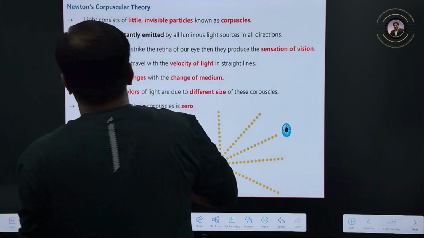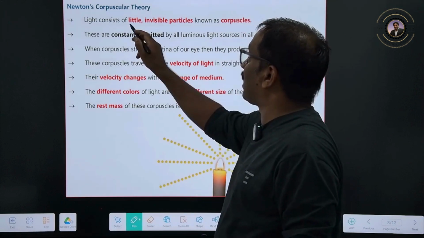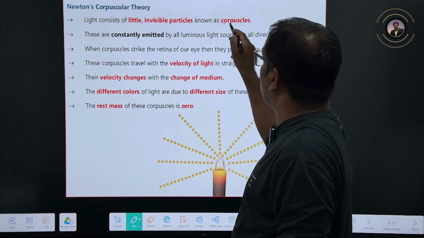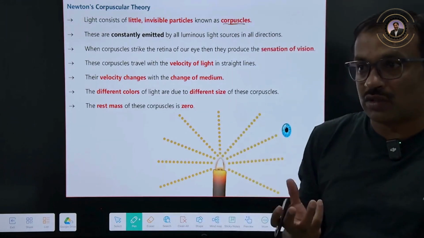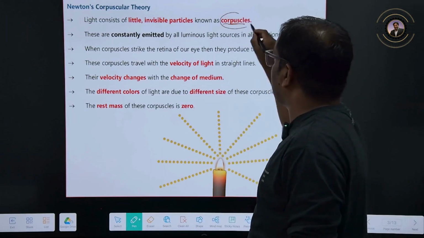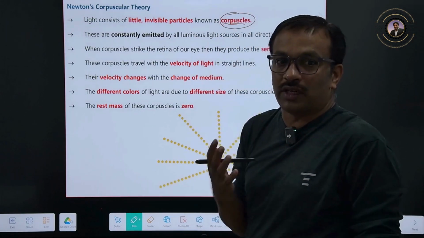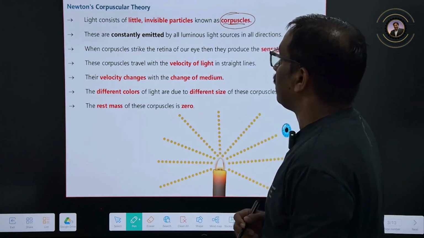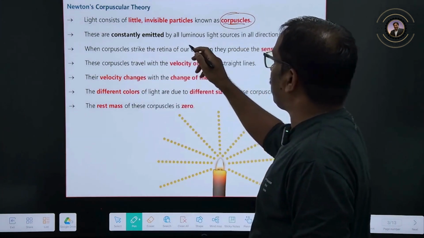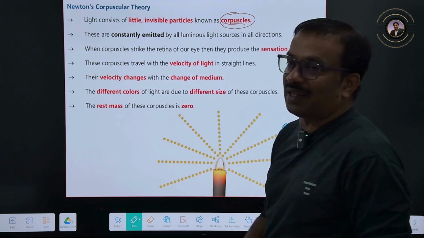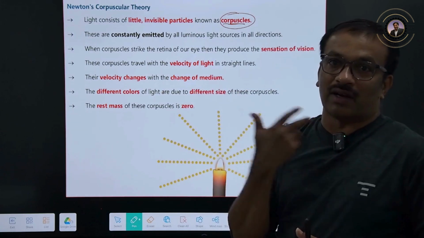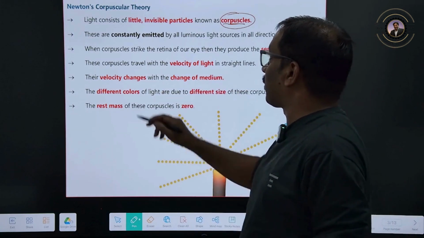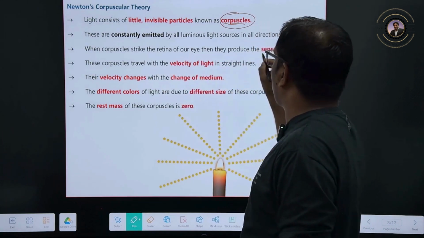So Newton's corpuscular theory, what did he say? Light emits little invisible particles known as corpuscles. So any source of light is going to emit corpuscles. That corpuscles we are not able to see, it is invisible, right? They are constantly emitted by all the luminous sources in all directions. That means light will travel in all the directions. When corpuscles strike the retina of our eyes, they produce a sensation of vision.